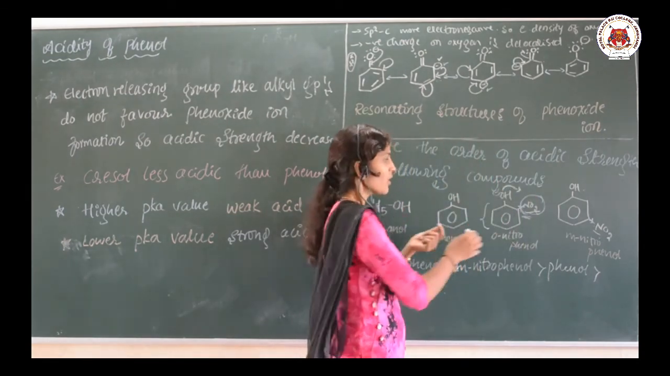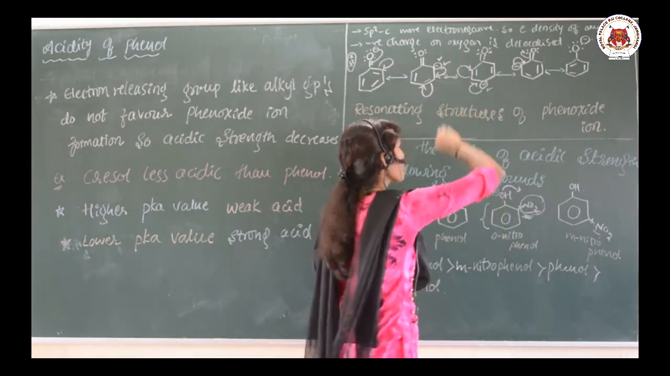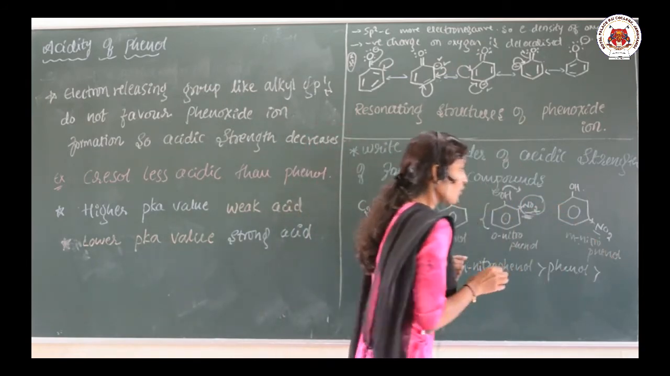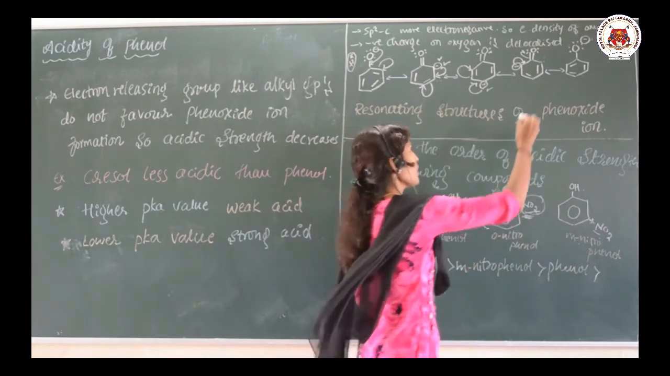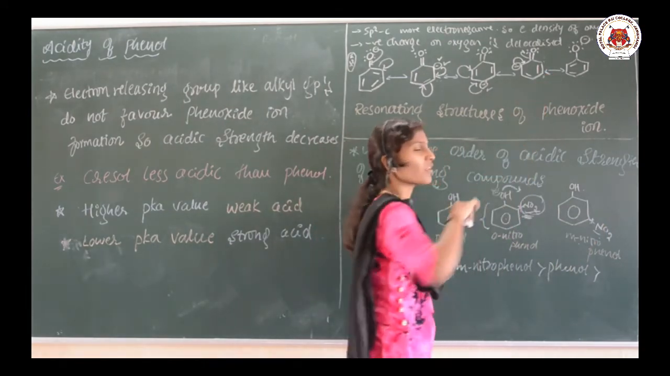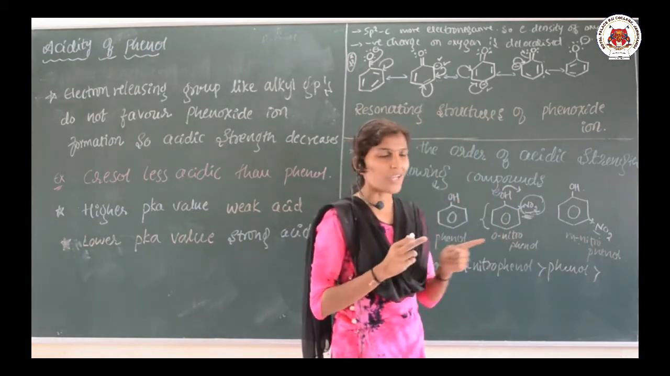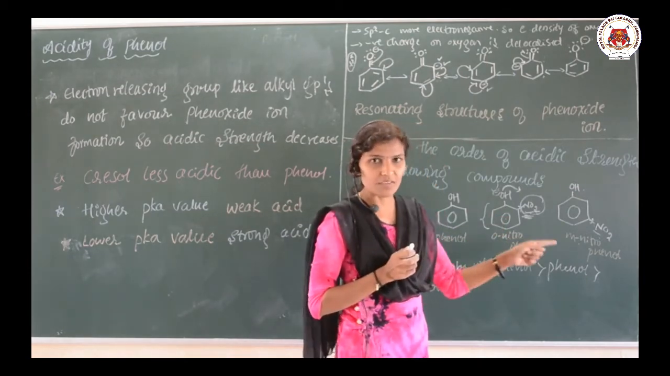Okay, so in the ortho position only, electron richness is developed in the resonance. Clear? So in case of meta-nitrophenol, here the nitro group is present in the meta position. In the meta position there is no electron richness, but the nitro group is present. This nitro group can drag the electron towards itself as it is electron withdrawing.